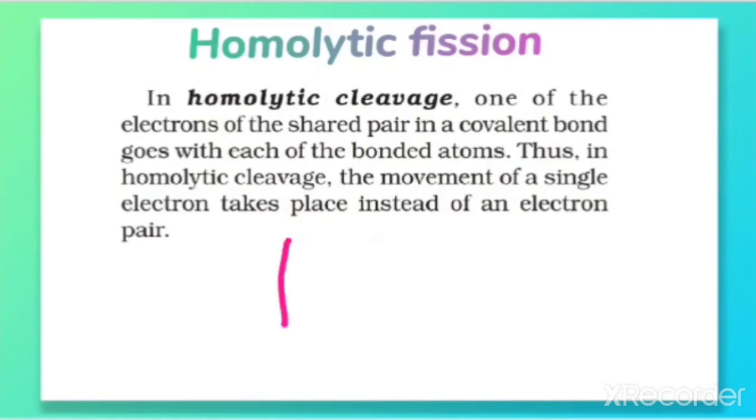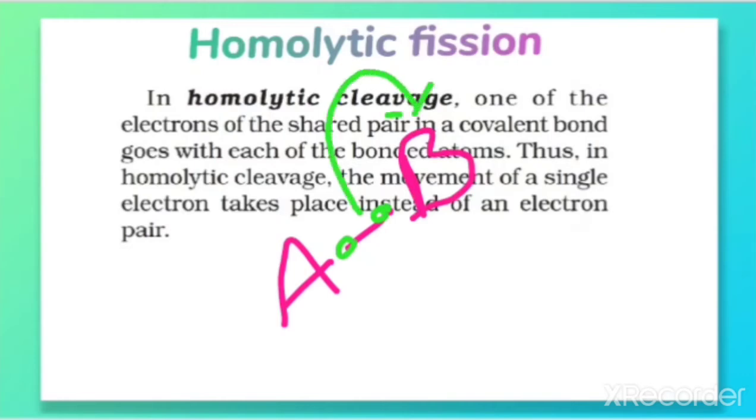If I take a general case AB, and the cleavage takes place in the heterolytic way, both these electrons will be shifted. But in the case of homolytic fission, one electron is shifted to one fragment and the other electron is shifted to the other fragment.